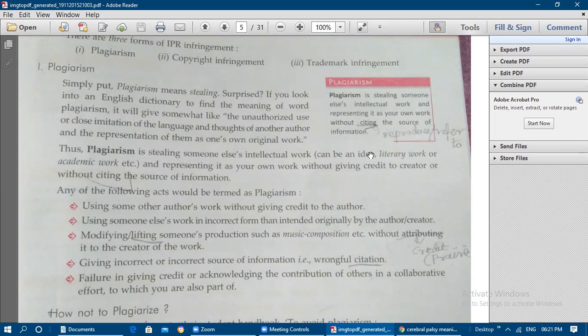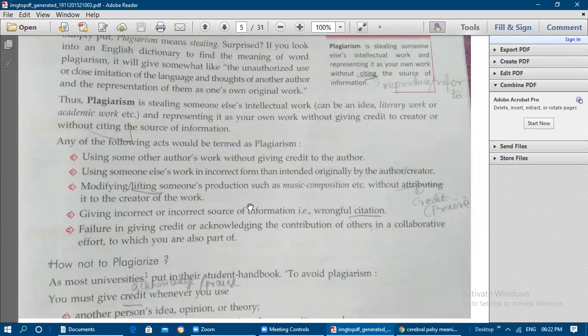So it is stealing someone else's intellectual work. It can be an idea or literary work or academic work, and representing it as your own work without giving credit to the creator, or without citing the source of information, is known as plagiarism. So any of the following acts would be termed as plagiarism. What are they? Using some other author's work without giving credit, without mentioning their name, without acknowledging them. If you do not mention that it was because of them that you completed this work, that is also considered plagiarism.